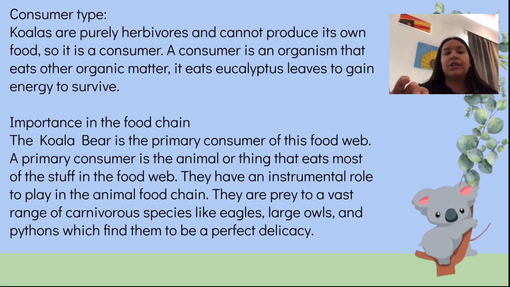Importance in the food chain: the koala bear is the primary consumer of this food web. A primary consumer is the animal or thing that eats most of the stuff in the food web. They have an instrumental role to play in the animal food chain. They are prey to a vast range of carnivorous species like eagles, large owls, and pythons, which find them to be a perfect delicacy.